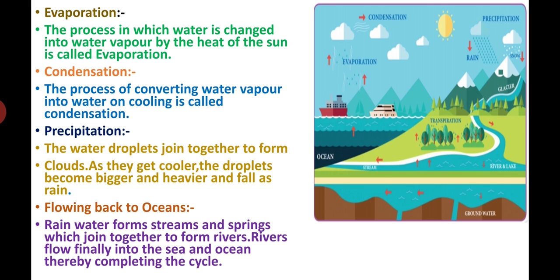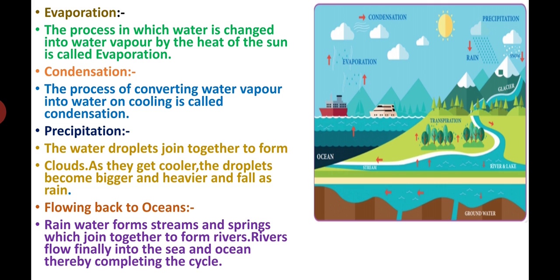Two more question and answers. See that picture. Now I am explaining here. Listen here and see that picture, or you will get confused. Do you understand what I am saying? Very good. The process in which water is changed into water vapor by the heat of the sun is called evaporation. Very good student. Sir, where will we see this evaporation?